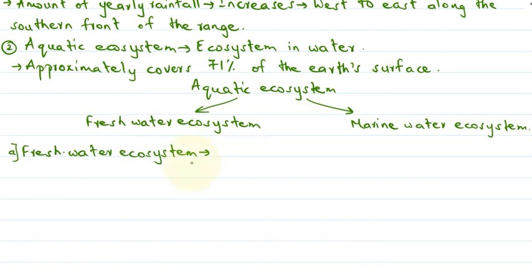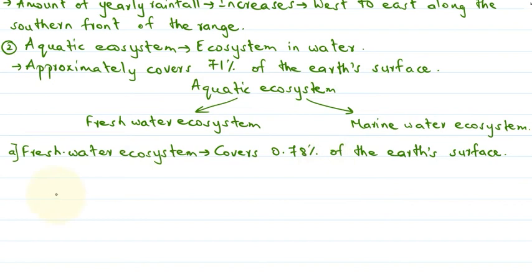This freshwater ecosystem covers 0.78% of the earth's surface. Okay, so here we had studied that aquatic ecosystem approximately covers 71% of the earth's surface, and out of this 71%, freshwater ecosystem covers just 0.78% of the earth's surface.